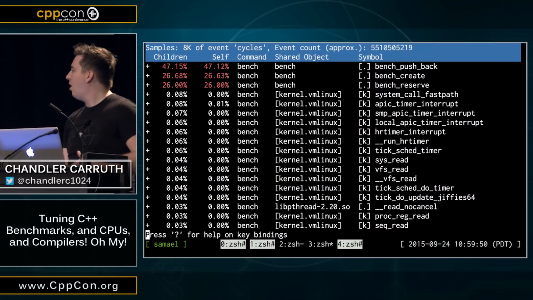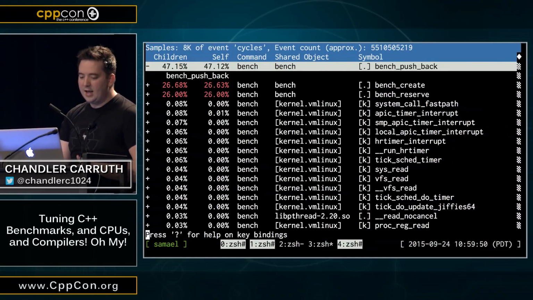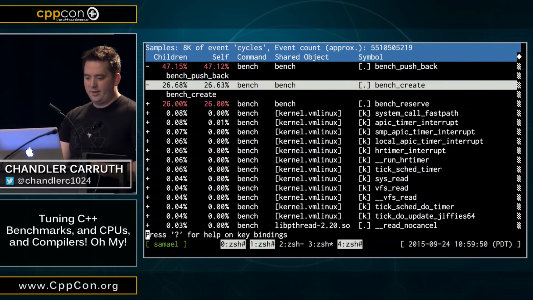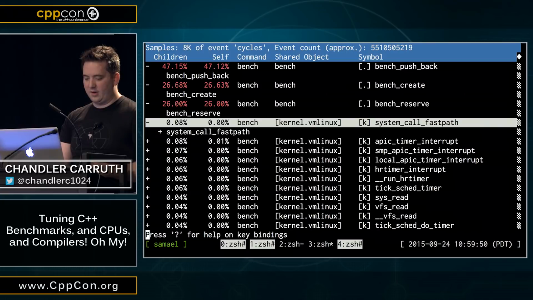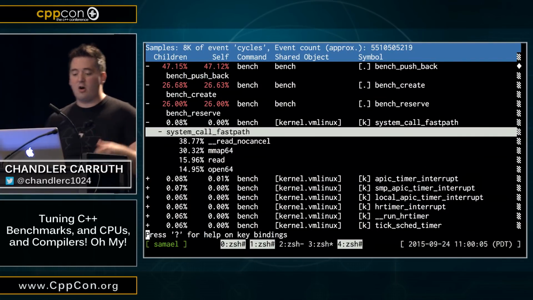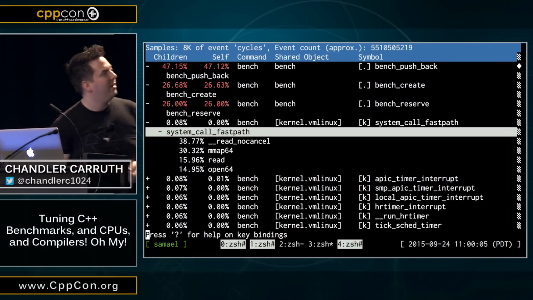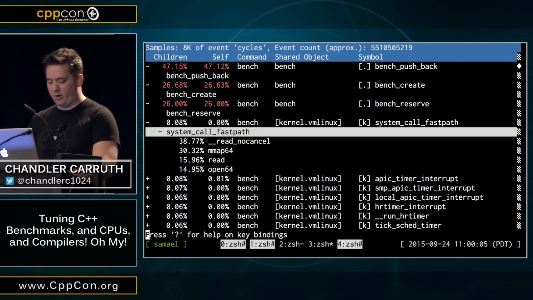Those pluses are the sign that we've actually got some graph information. So I can hit enter, and, well, hold on, that's not useful at all. So there's actually no call graph at all here for any of my functions, but there are call graphs for the kernel, which is really unhelpful for me. Really unhelpful. Okay, so what's going wrong here?